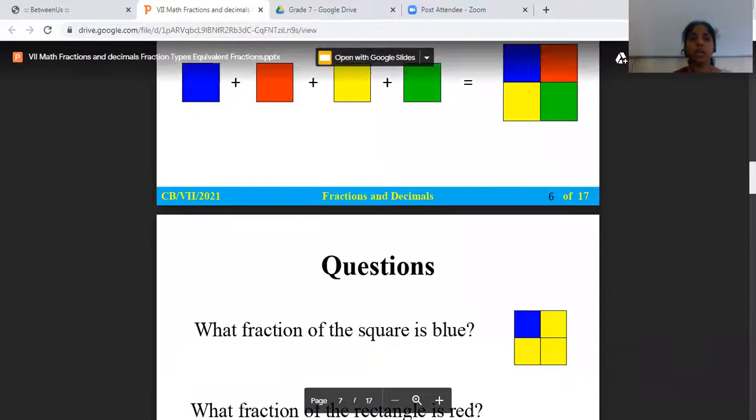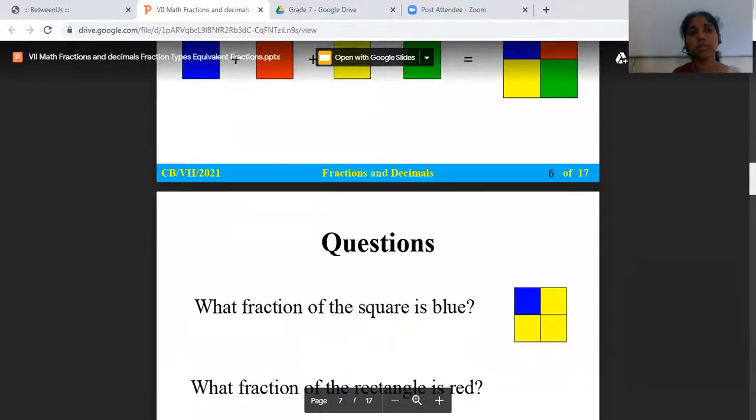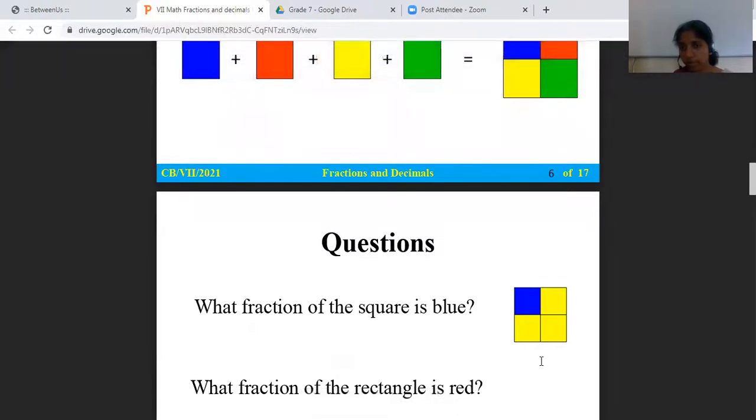Next. So you know what fractions are now, right? What fraction of the square is blue? This square is divided into how many parts? Four parts. So what fraction is blue? Only one part is blue, so 1 by 4. What part of the square is yellow? Yes, three parts: 1, 2, 3. So what fraction will it be?